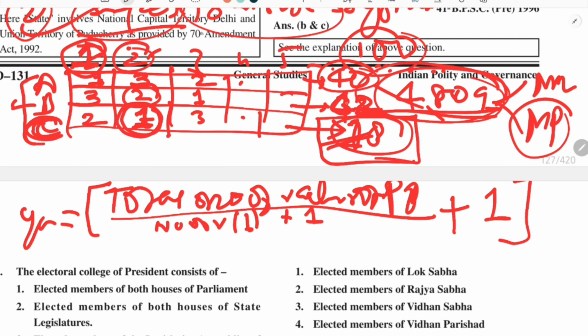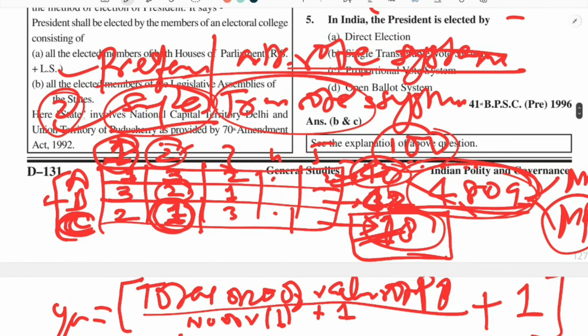Suppose in the first round only this person secures the required quota, then he is automatically elected as president. But if no person acquires the quota vote, then the process which I told you follows: a person is eliminated, his votes are transferred, and the second preferences are counted, that is, for whom that person has given the second preferences. In a similar fashion this process goes on. We do not have to understand this process too much, because this is nowhere asked. But for simple information, I told you the meaning of the term single transferable vote system.